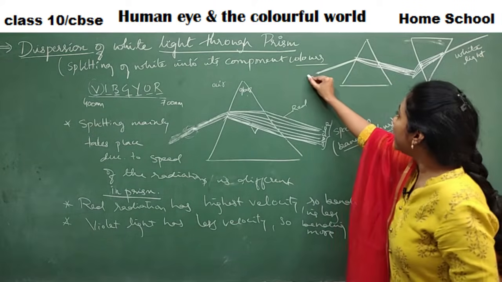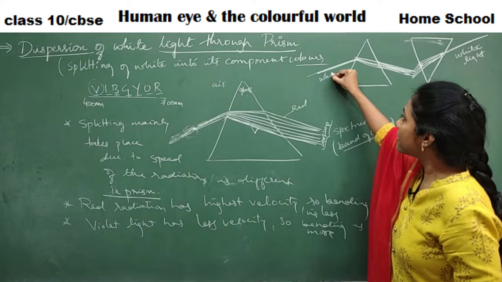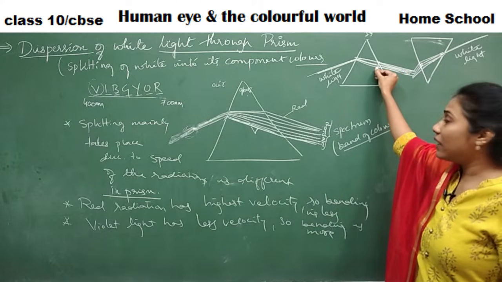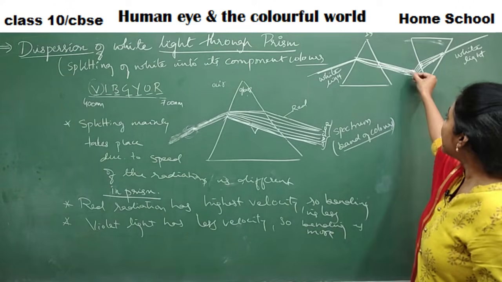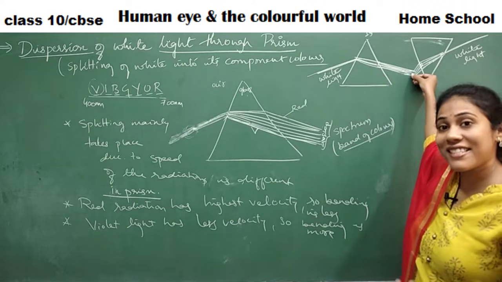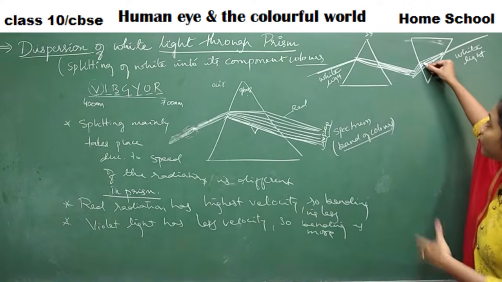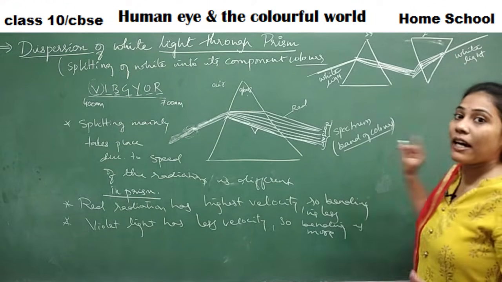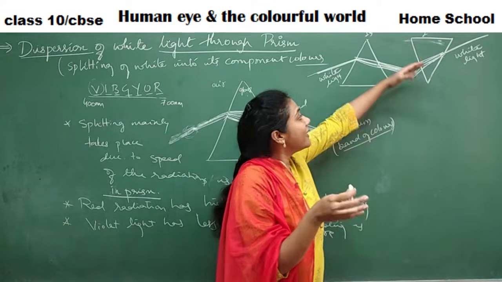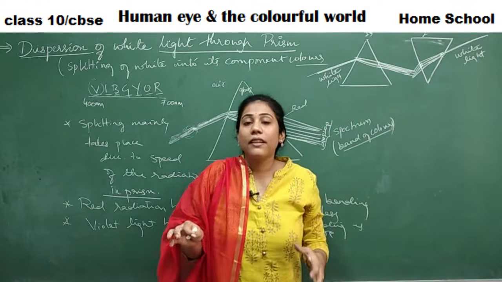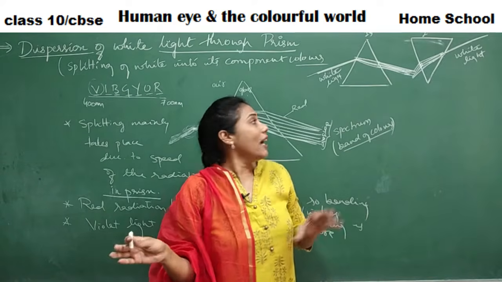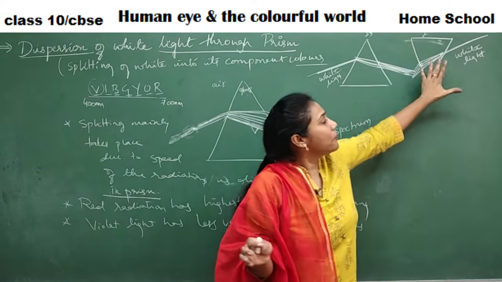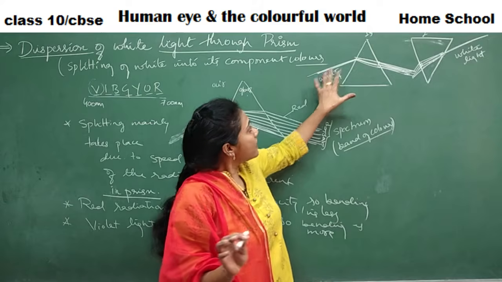So here he passed a white light to the first prism, dispersion occurred, refraction occurred, and these refracted, dispersed radiations he again made to pass through the second prism. But when they were coming out of the second prism, they combined together and came out as white light. This observation gave an idea that dispersion is a property of light, it is not the property of a prism. It is just because the medium has changed.